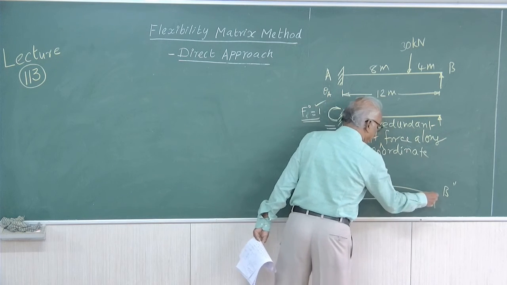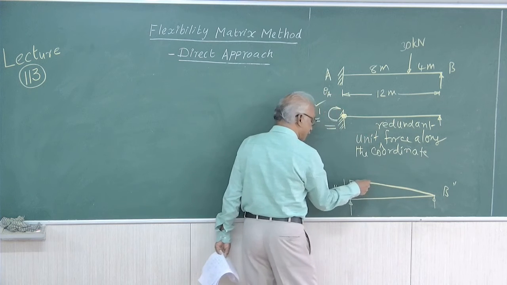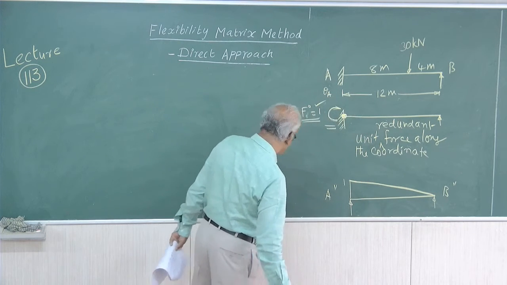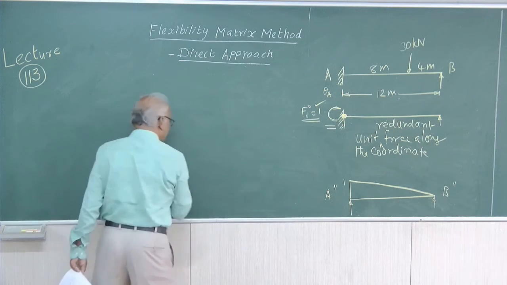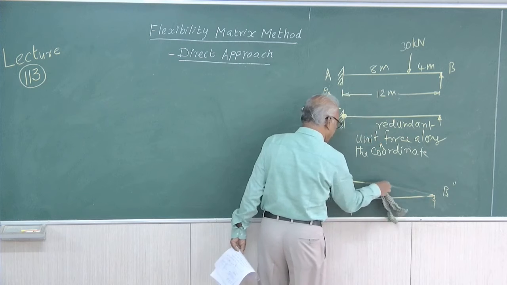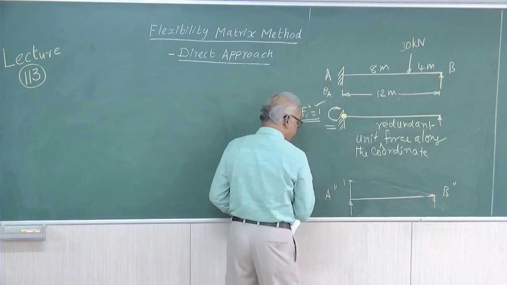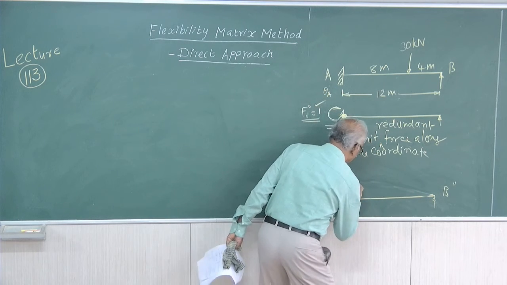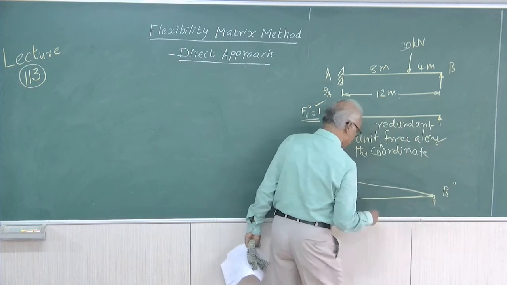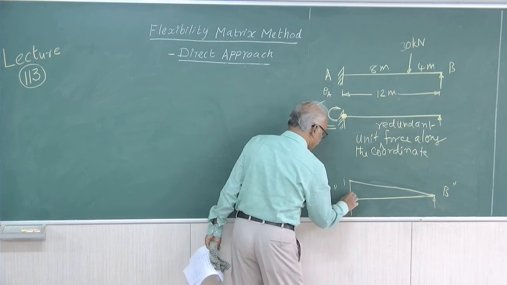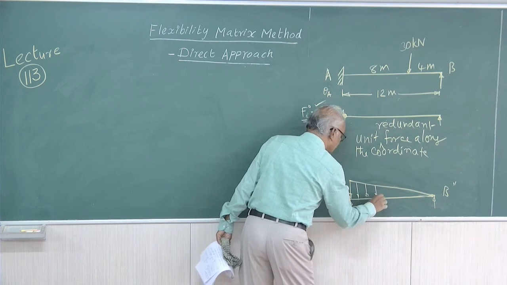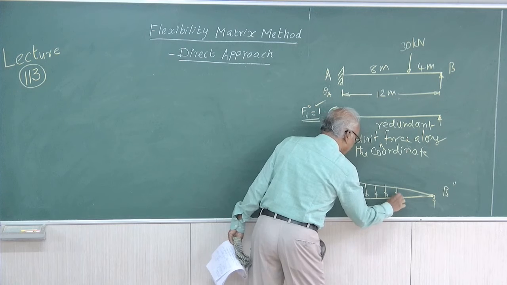It is a straight line. This is the moment loading diagram.